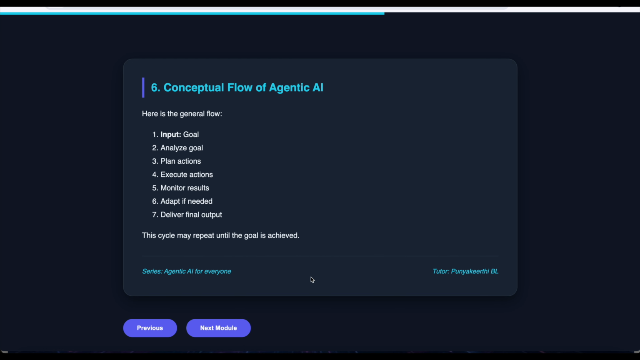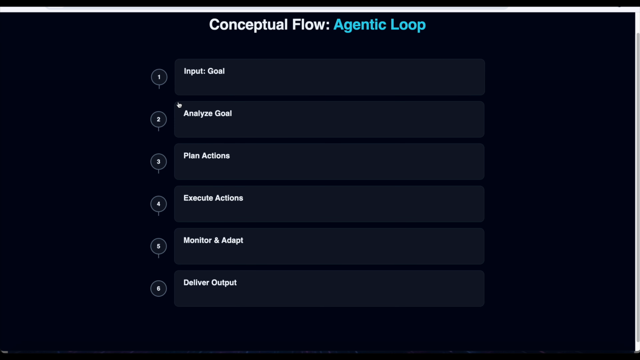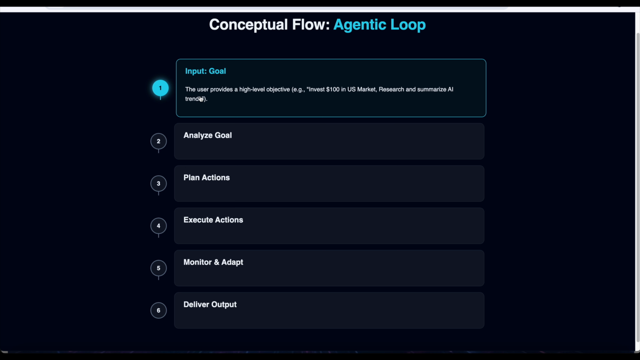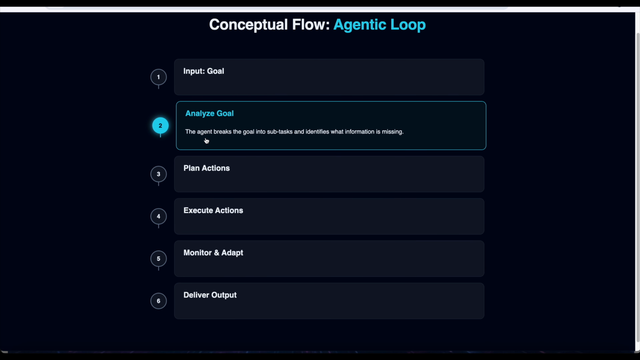Next is the conceptual flow of agentic AI. Let's understand it step by step. The first step in the agentic loop is the goal. The user provides a high-level objective as input, for example, invest $100 in the US market, or research and summarize AI trends. Once the goal is provided, in the next step, the agent breaks the goal into subtasks and